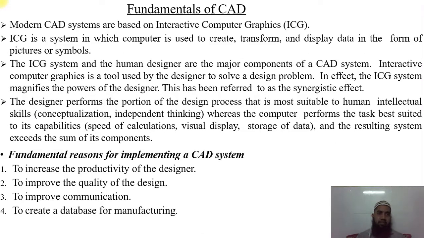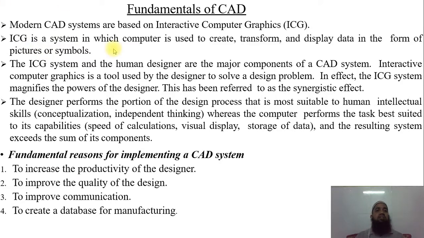Fundamentals of CAD. Modern CAD systems are based on ICG, interactive computer graphics. This is very important, because nowadays all computers have ICG, since without graphics it is very difficult to do a lot of operations, to transform, manage and store a lot of data.